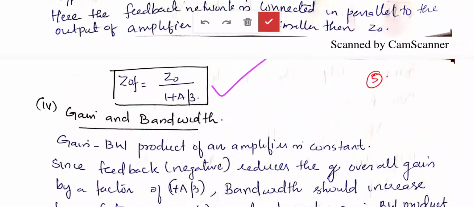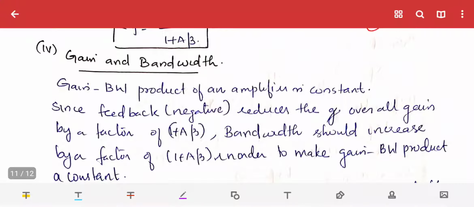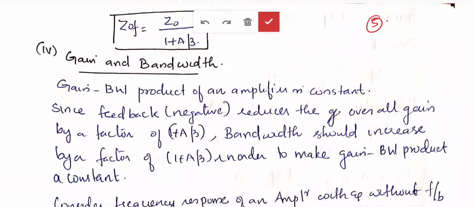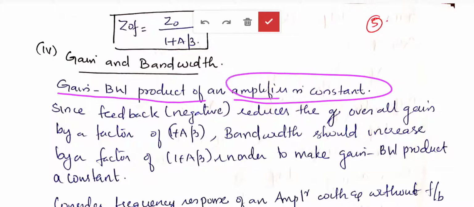Next is gain and bandwidth. We have seen the gain of a feedback amplifier is reduced by a factor of 1 plus A beta. For an amplifier there is a term known as gain bandwidth product. Gain into bandwidth should always be constant.